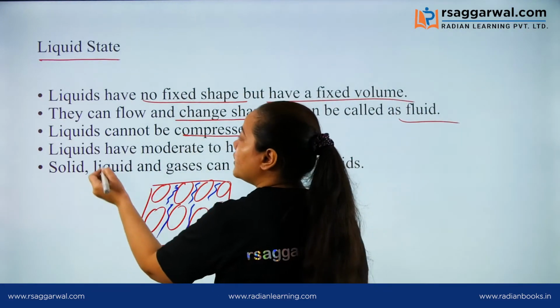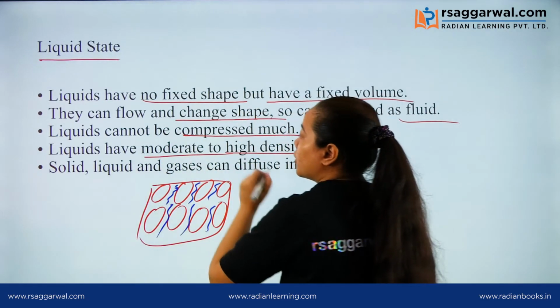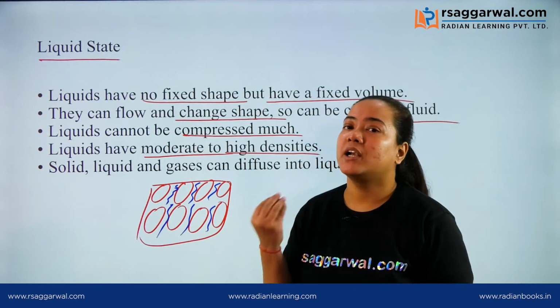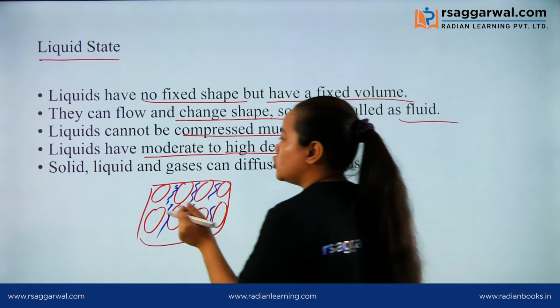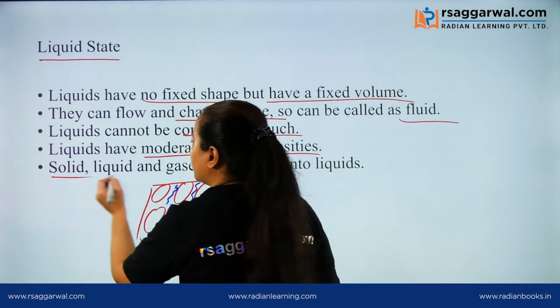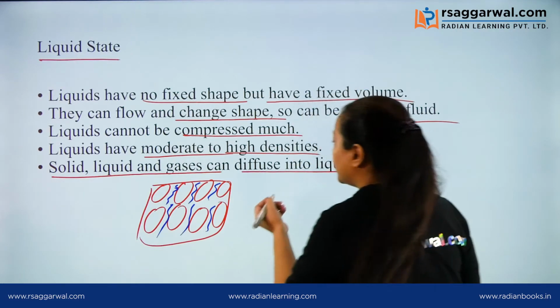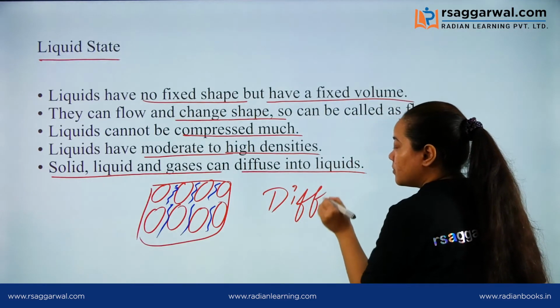Then liquids have moderate to high densities. As we have seen, solids have high densities, but liquids have moderate to high densities. They have a range of densities. Solids, liquids and gases can be diffused into liquids. Here another term we are going to discuss is diffusion.